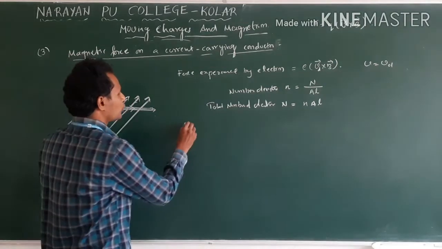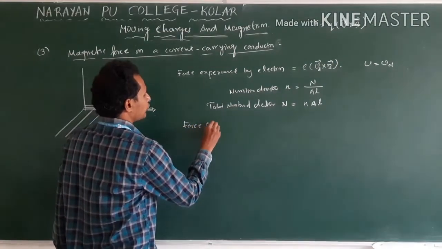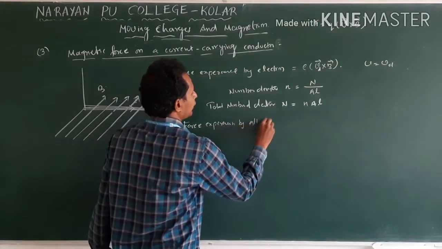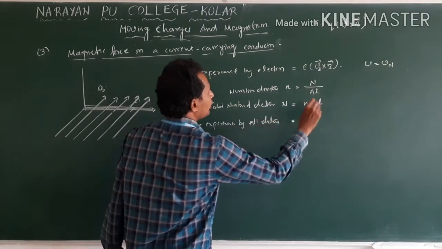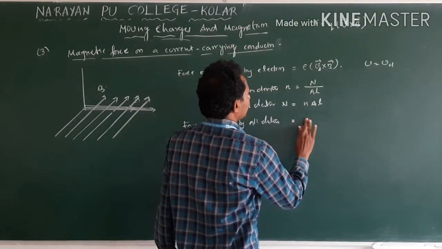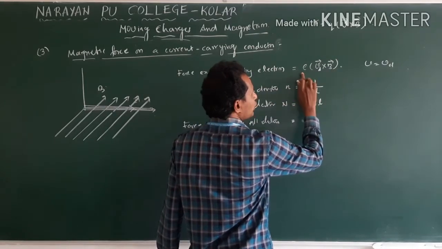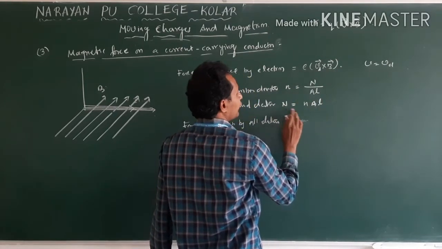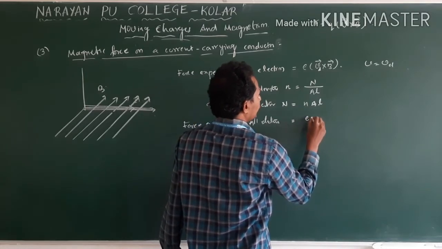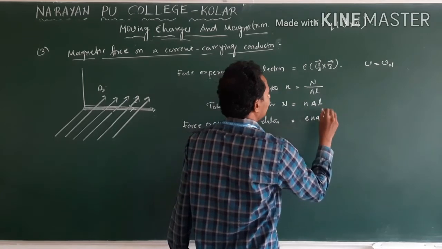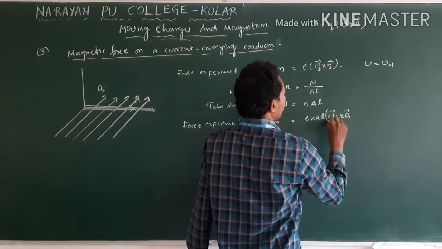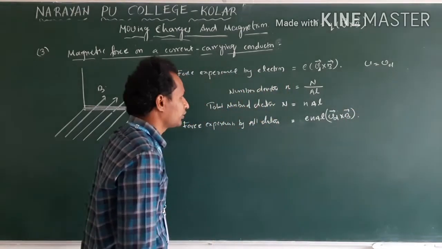Clear? Now the force experienced by all electrons is equal to, this is the force experienced by one electron, this is number of electrons. Then how can we write? E into n A L Vd cross B. Clear?